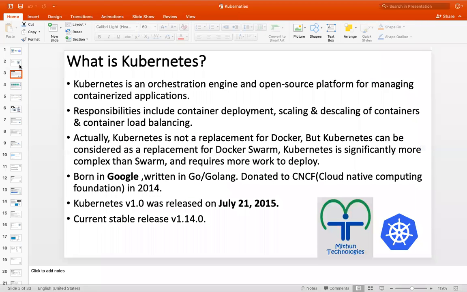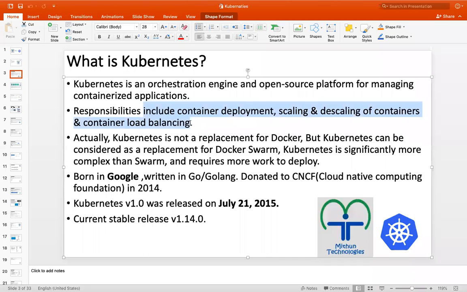First, we'll try to understand what Kubernetes is. Kubernetes is an orchestration engine and an open source platform for managing containerized applications. What are the responsibilities of Kubernetes? What does Kubernetes do? We can achieve container deployment, scaling and descaling of containers, and container load balancing.